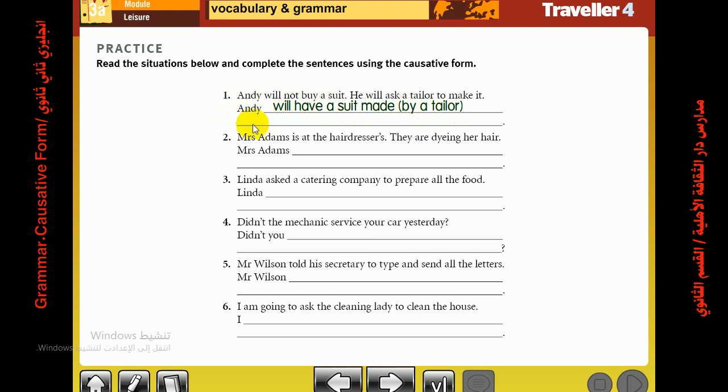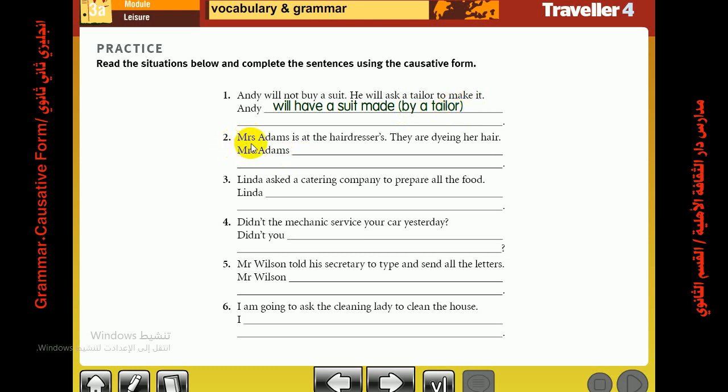We begin with the receiver of the service, which is Andy. After that, we use the verb have in the future tense, which is will have. After that comes the object, which is a suit. Finally comes the past participle or V3. At the end, I can mention the original doer of the action by a tailor, or I can omit it. In most cases, we omit it.